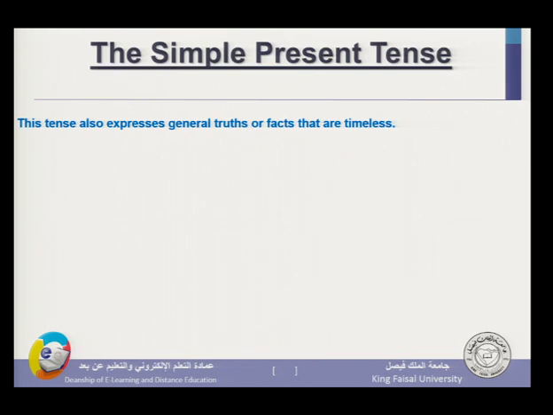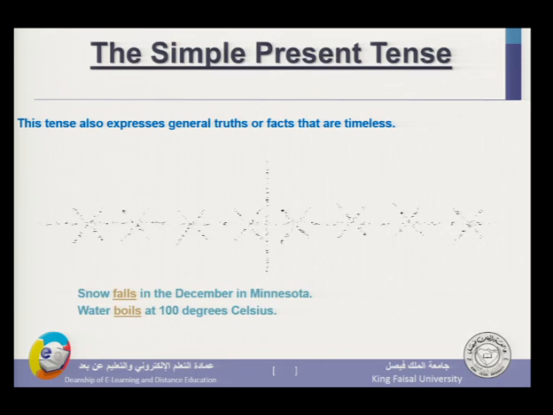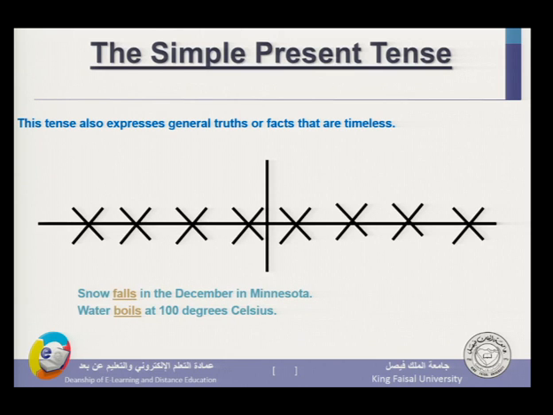Also, simple present tense. This tense also expresses general truths or facts that are timeless. Like the example I have just given, once I talk about water, it boils. I use present. At, for example, 100 degrees. Snow falls in December, for example. It is a fact, so we have used snow falls, not fell. Okay? Water boils, the example that I have just given to you.